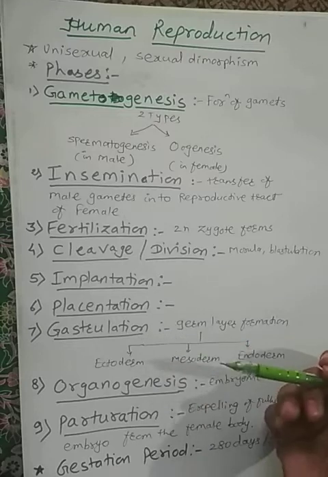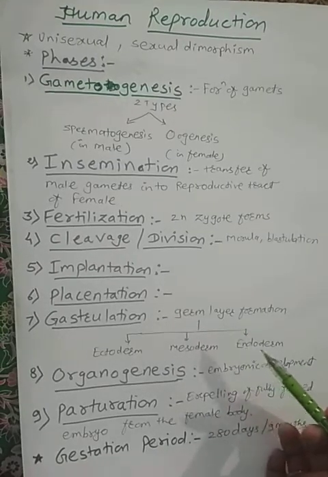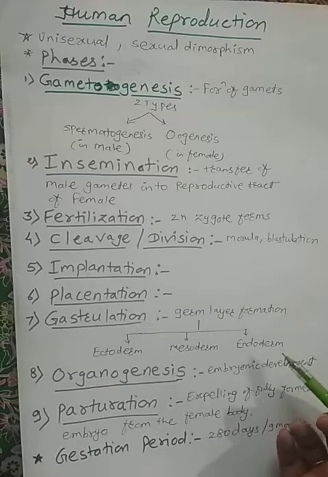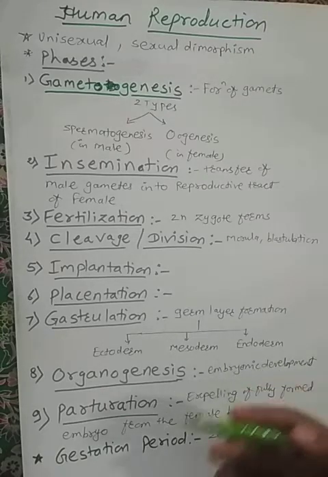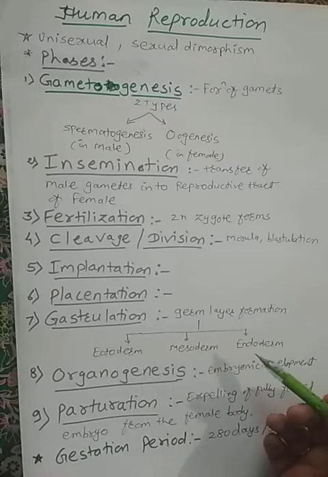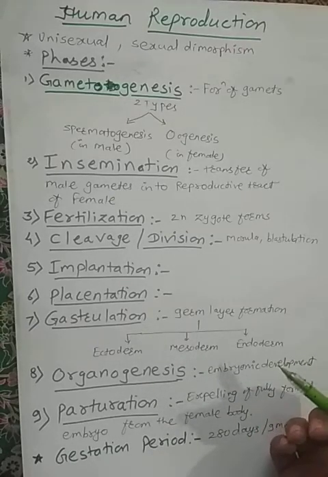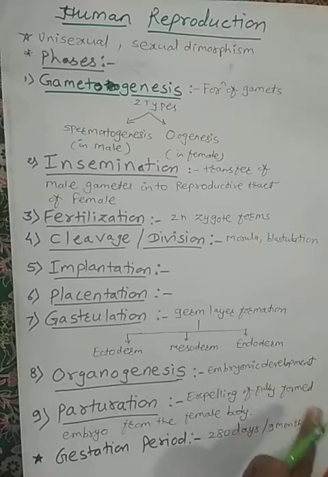In gastrulation the germ layers form, ectoderm, mesoderm and endoderm, and from them different organs form. Then in organogenesis, embryonic development takes place and different organs develop properly.